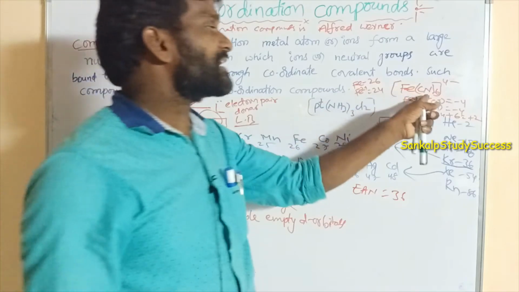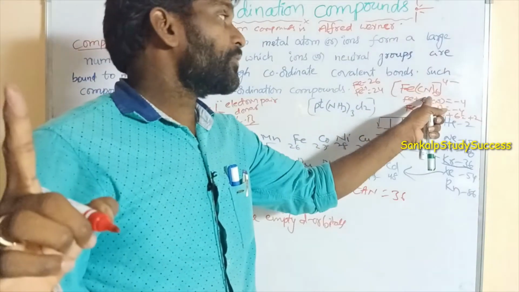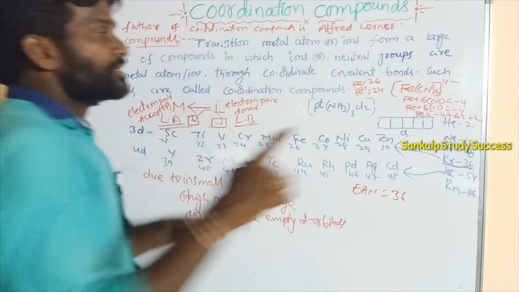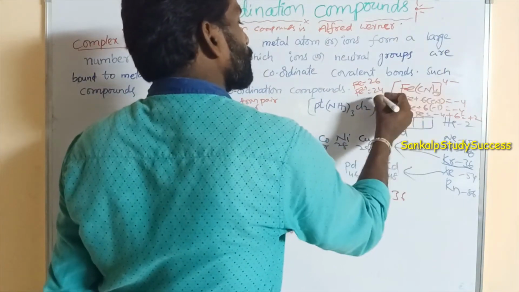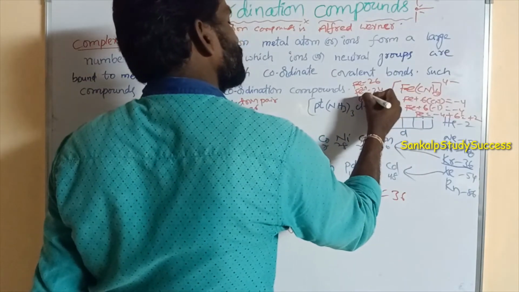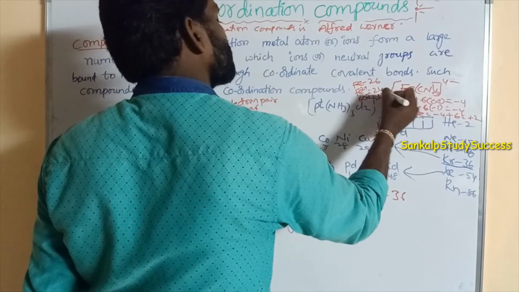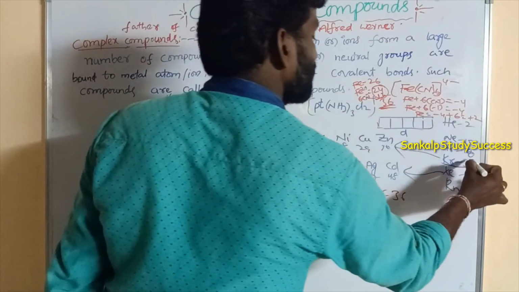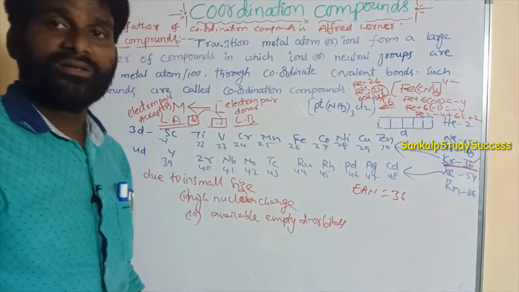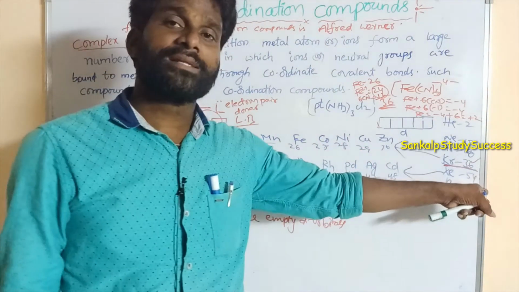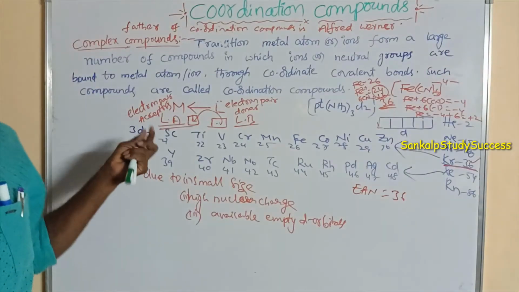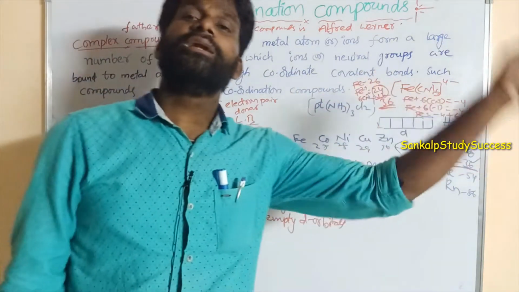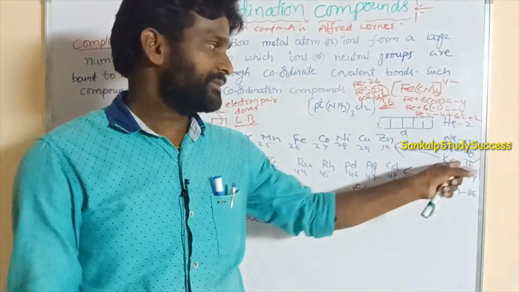So here how many ligands are there? Here CN is the ligand. Ligand gives how many electrons? 2 electrons. So 6 times 2 is 12. Here 6 CN, each CN gives 2 electrons, 12 electrons. 24 plus 12 is equal to 36. This is the 36 inert gas electronic configuration, that is, krypton. Every transition element gains electron pairs from ligands to get inert gas electronic configuration like this krypton 36.